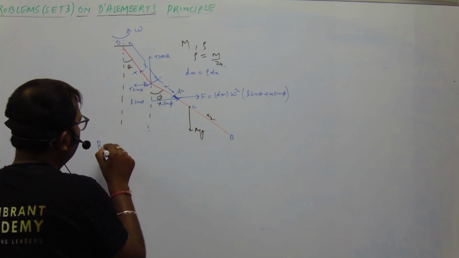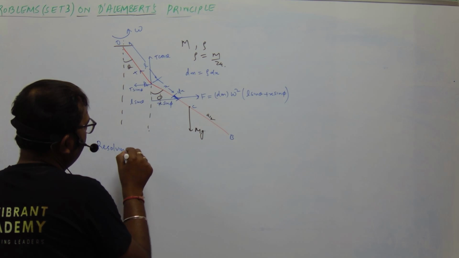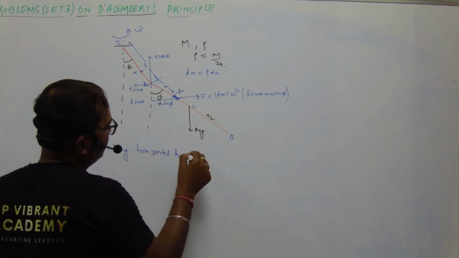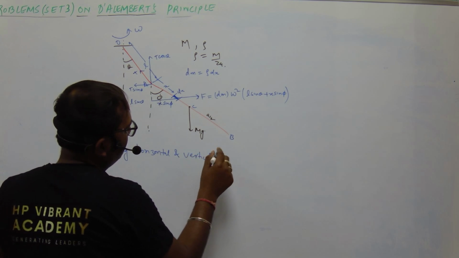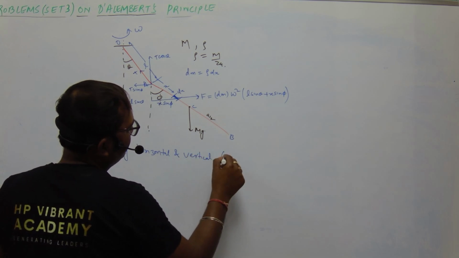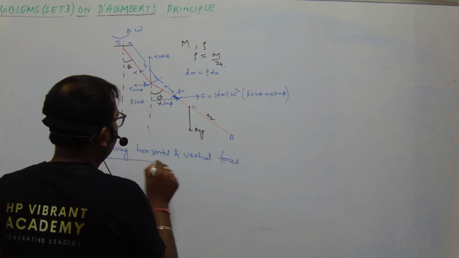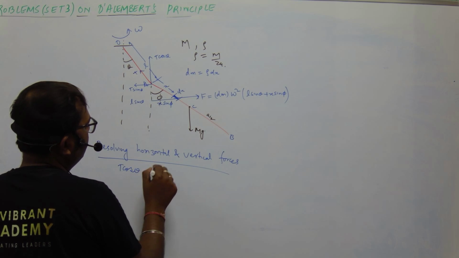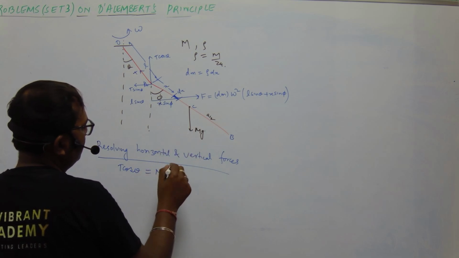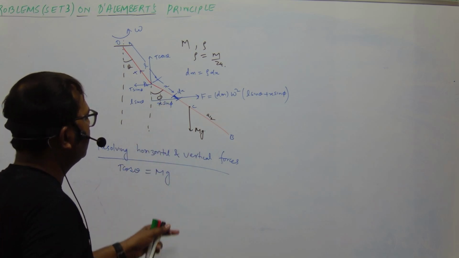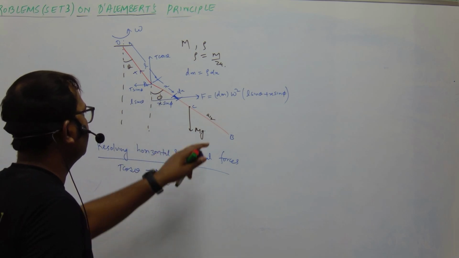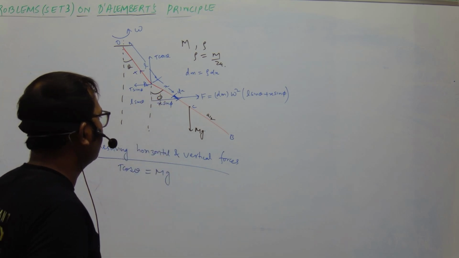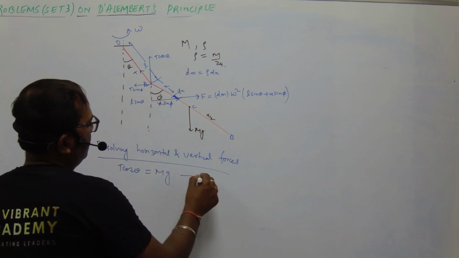So resolving horizontal and vertical forces, vertically we have T cos theta is equal to capital Mg. The only force acting in the downward direction is capital Mg, because we have considered the mass of the rod as capital M. This is equation 1.